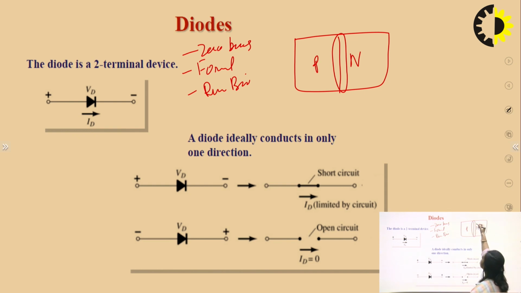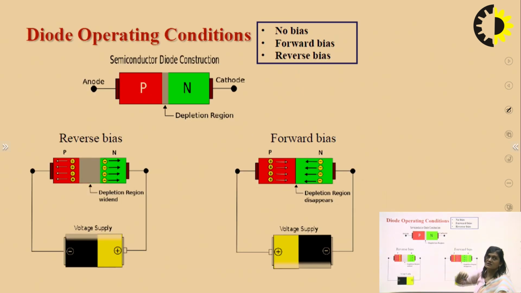In this depletion layer, this side is minus, this side will be plus. So this potential is called the barrier potential. Why is this called the barrier potential? Because it repels the holes that were moving from P to N, they are repelled by this positive charge, and the electrons that were moving from N to P, they were repelled by this negative charge. So this barrier potential stops the movement of the majority charge carriers.